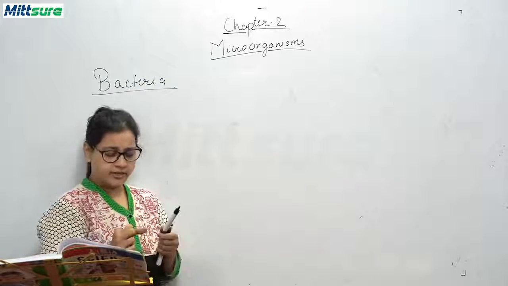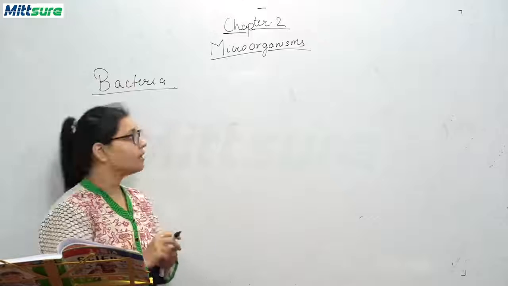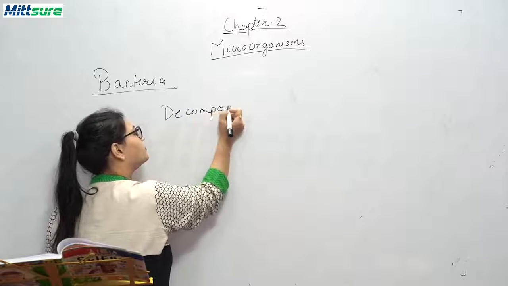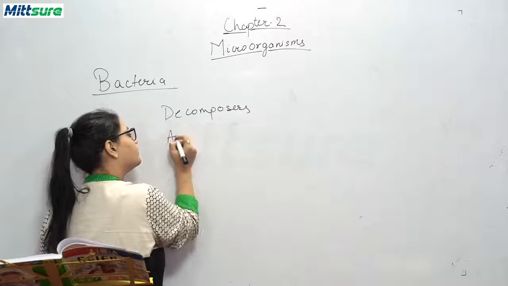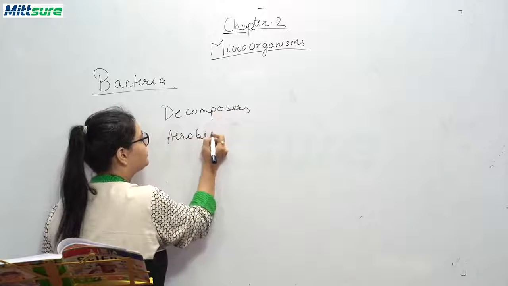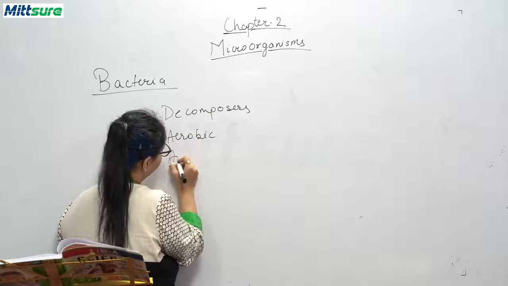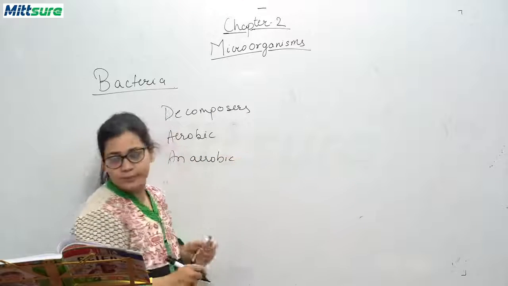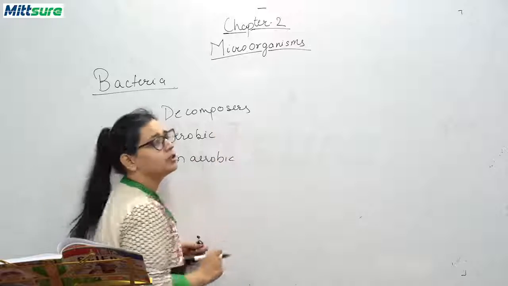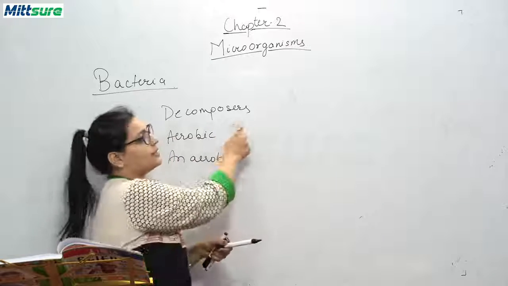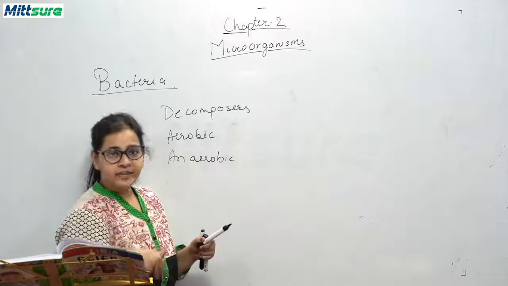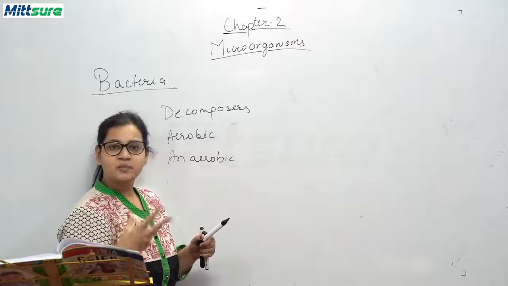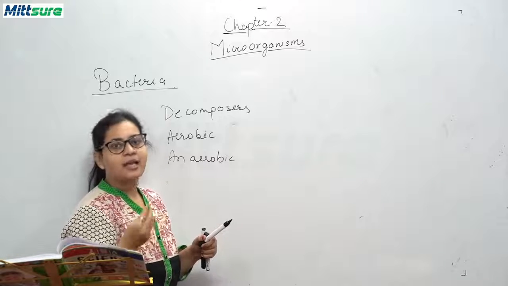There are very different types of bacteria. Let me write: decomposers, aerobic, anaerobic. Okay, now decomposers: these bacteria feed on human feces or animal feces, waste material, and eat them as their food.